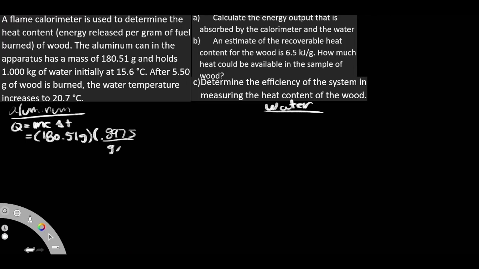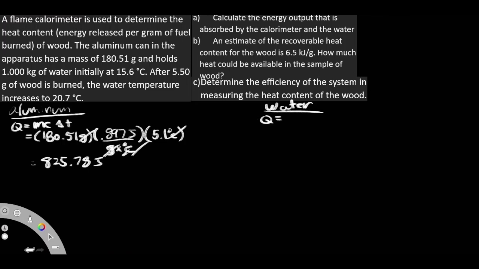I'm going to have to multiply by our change in temperature. Well, we started at 15.6 and then we ended up with 20.7. So we're just going to do a quick little calculation here, and we end up getting 5.1 degrees Celsius. So I'm just going to do my little calculation here, and I end up getting 825.78. And again, this cancels out, this cancels out, this cancels out, this cancels out, so I end up getting this many joules.